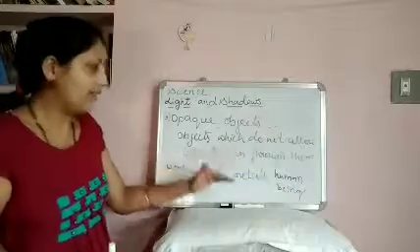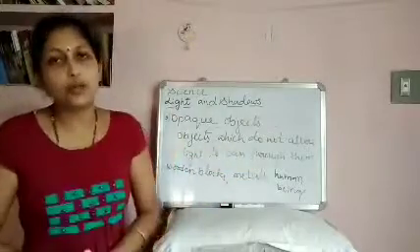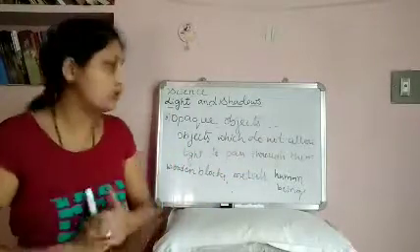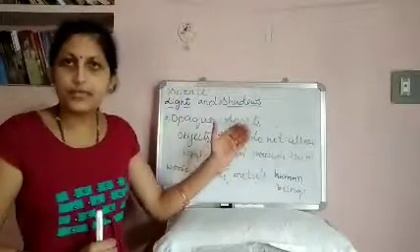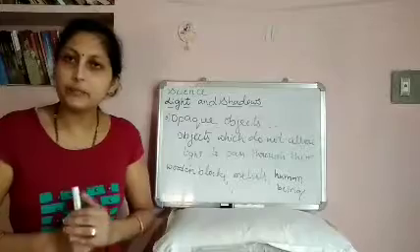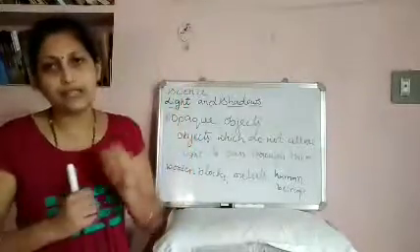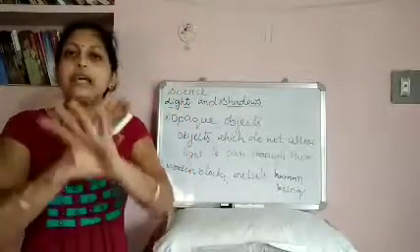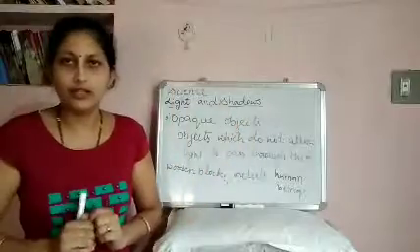Next, on the basis of the amount of light passed through them, objects are classified into three types: transparent objects, translucent objects, and opaque objects. Transparent means they allow all the light to pass through them and we can see the images clearly. Clear?